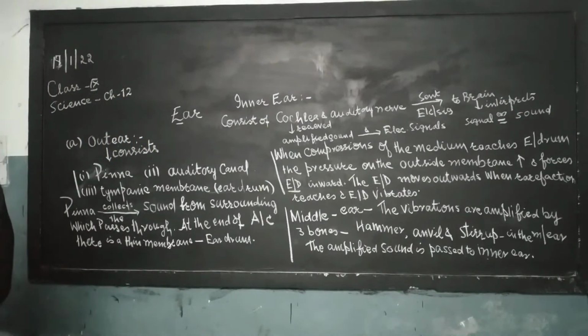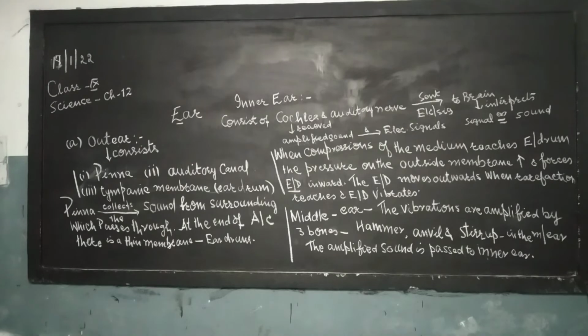In the middle ear, the vibrations are amplified several times with the help of three bones found in the middle ear. These bones are hammer, anvil, and stirrup. The amplified sound is passed into the inner ear.